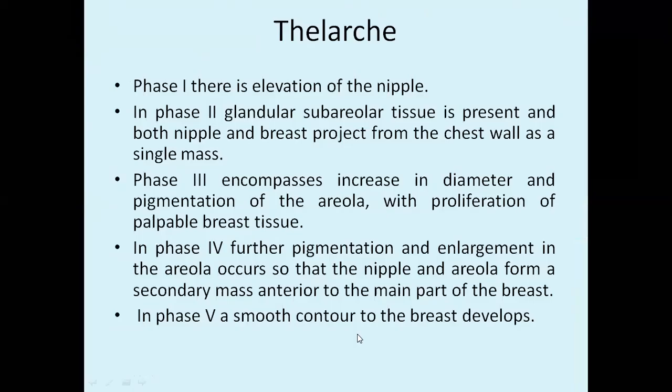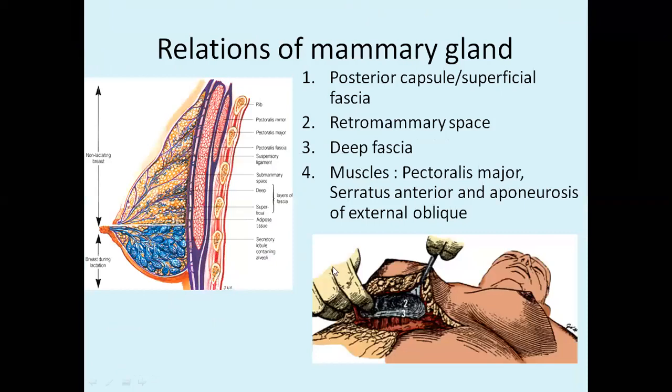Now see here, this is all not required. Now coming to the relations of the mammary gland. See, this is the mammary gland and this is the mammary bed. The mammary bed is made up of the structures which you are finding here: pectoralis major, pectoralis minor. So, relations of the mammary gland: within the superficial fascia, you will see the mammary gland.